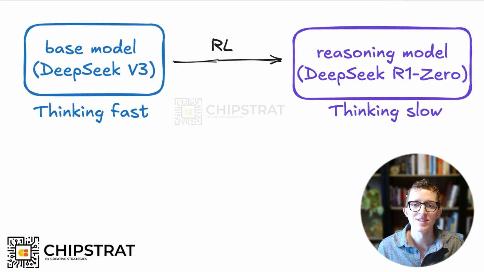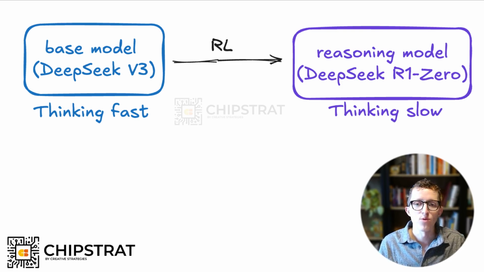First is DeepSeek's R1-Zero model. DeepSeek started with their thinking-fast GPT-4o-like model, which they call V3, and it's very efficient, by the way. And they performed reinforcement learning, or RL, on this model. And out popped R1-Zero. Of course, I'm keeping this very high level. What's crazy is that no chain of thought reasoning data was provided here as an example to the base model. Rather, DeepSeek just did RL on this V3 model, and chain of thought reasoning simply emerged from the RL process, which was pretty wild.